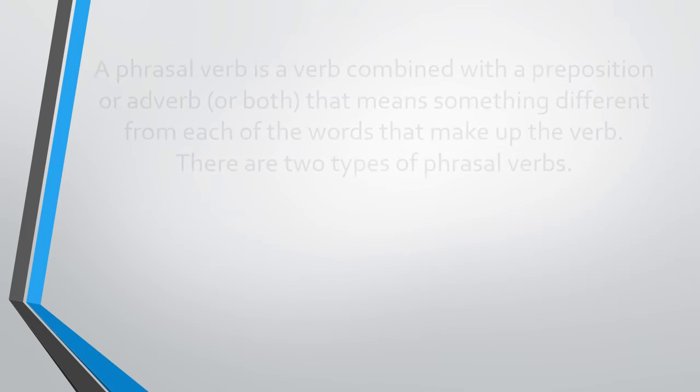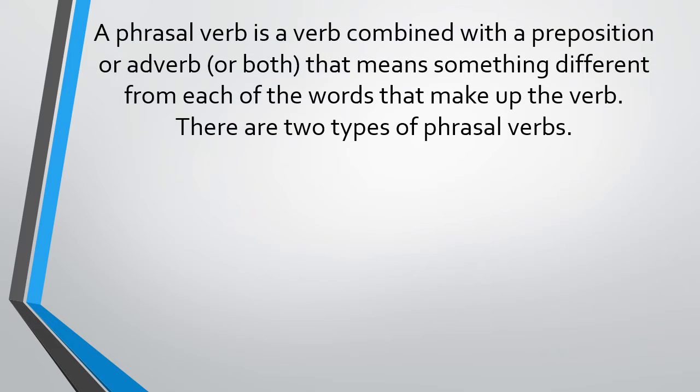A phrasal verb is a verb combined with a preposition or adverb or both, that means something different from each of the words that make up the verb. There are two types of phrasal verbs.